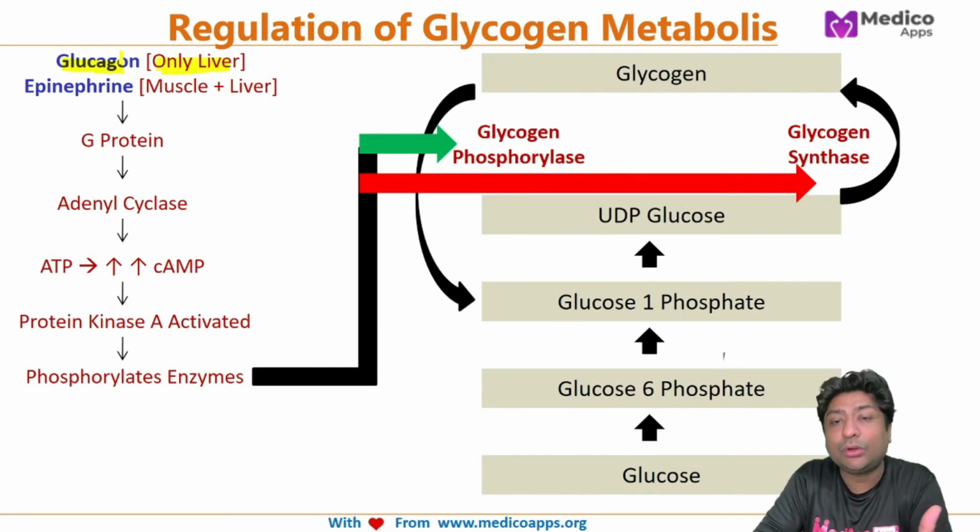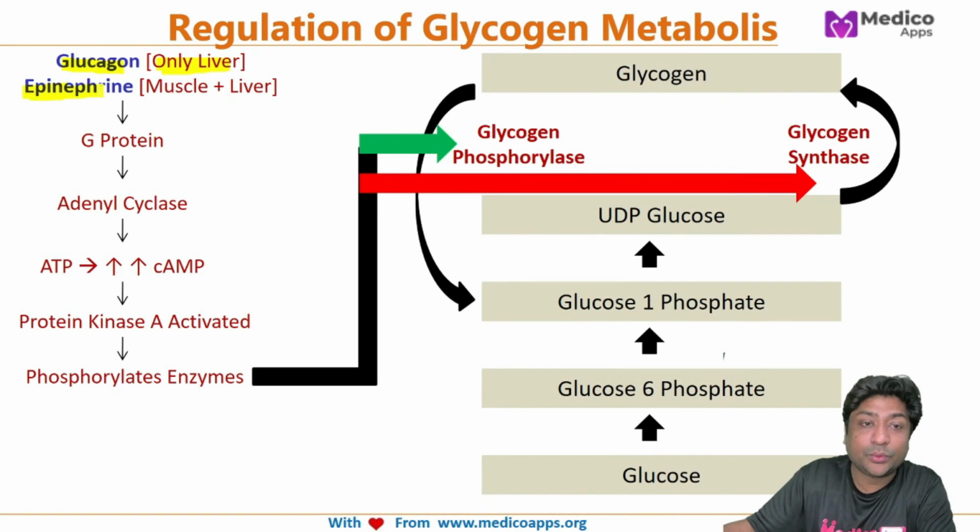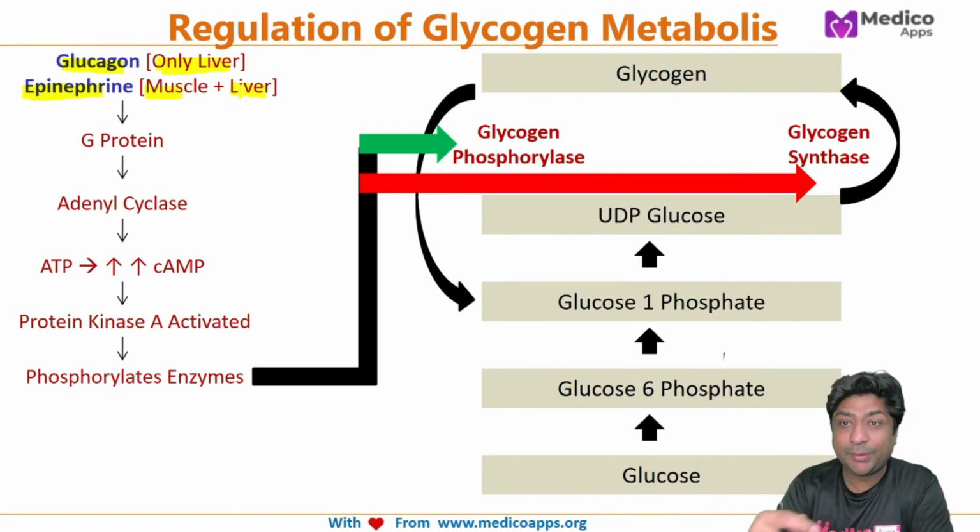The primary function of glucagon is to bring up the glucose level, and we know that only the glycogen stored in the liver will be converted completely into glucose to bring up the glucose level in the circulation. Whereas epinephrine has receptors both in muscle and liver, because epinephrine is your fight and flight hormone. Your muscle has to be ready, so the amount of glucose in the muscle should also increase.